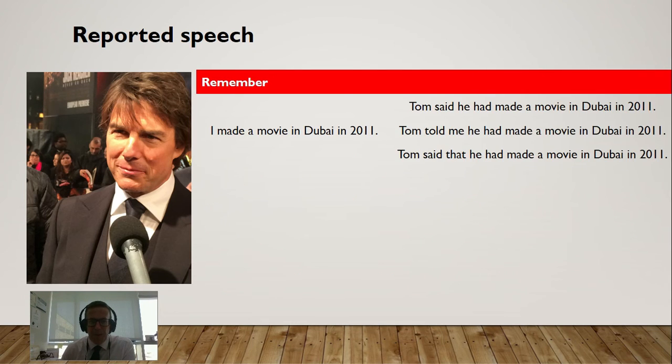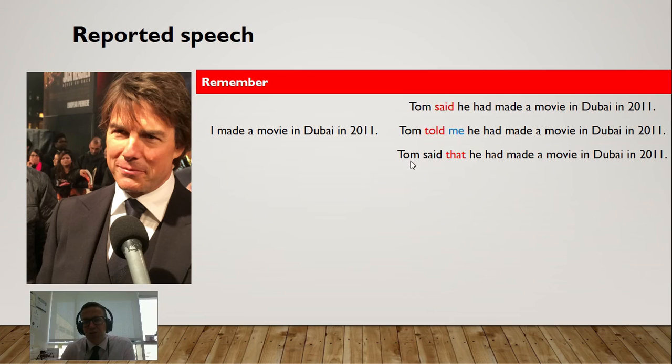Things to remember about reported speech. So if Tom said this, Tom said he made a movie. Tom told me he had made a movie. Tom said that he had made a movie. So we can use the word tell, but when you say tell or told in the past, you need to put the person. So Tom told me, Tom told us, Tom told you. You need to put the person. This is used when we say who he spoke to.